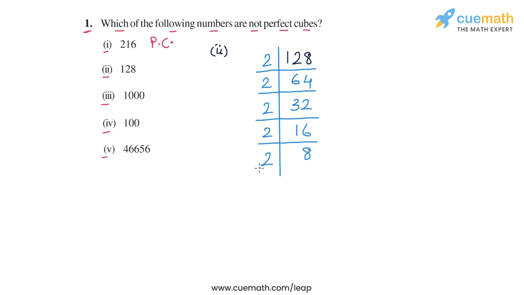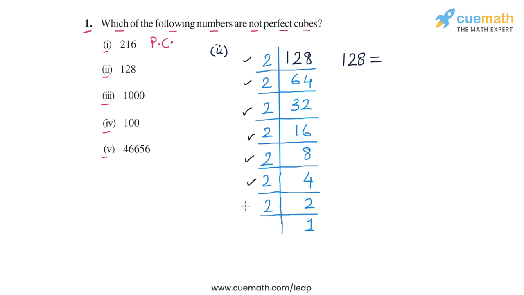8 is also even, so we take out another 2 and that gives us 4. Then from 4 we take out one more 2 and that gives us 2. And lastly we take out this last 2 and this gives us 1. So 128 only has prime factors of 2, and let's see how many of those we have. So we have 1, 2, 3, 4, 5, 6, 7. So we have 7 2s. So let's write this: 2 into 2 into 2 into 2 into 2 into 2 into 2. So a total of 7 2s.